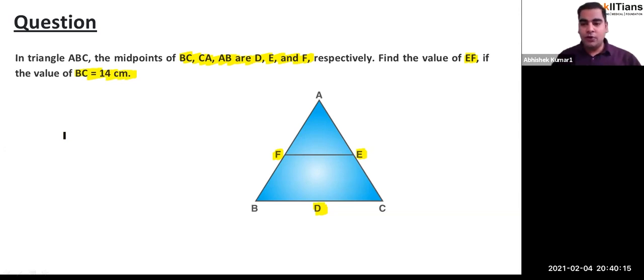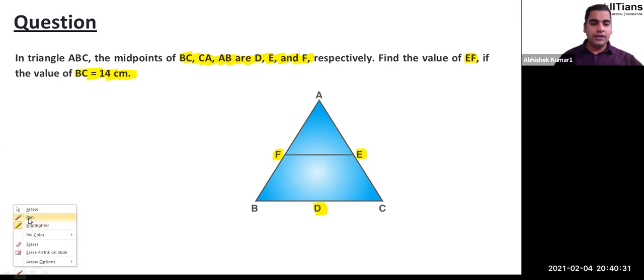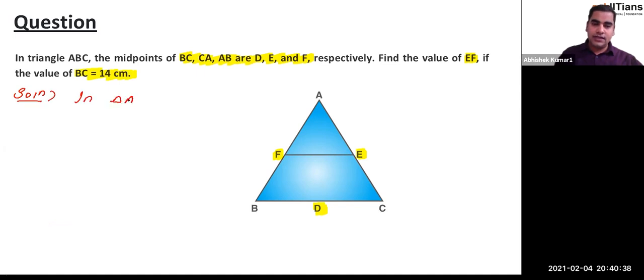So we use the midpoint theorem. The midpoint theorem says that if we have a line segment joining the midpoints of any two sides of a triangle, then that line segment is parallel to the third side and is half of that side. So if I use midpoint theorem here, in triangle ABC, I am given F is the midpoint of AB. That means AF is equal to FB. And I'm given E is the midpoint of AC.